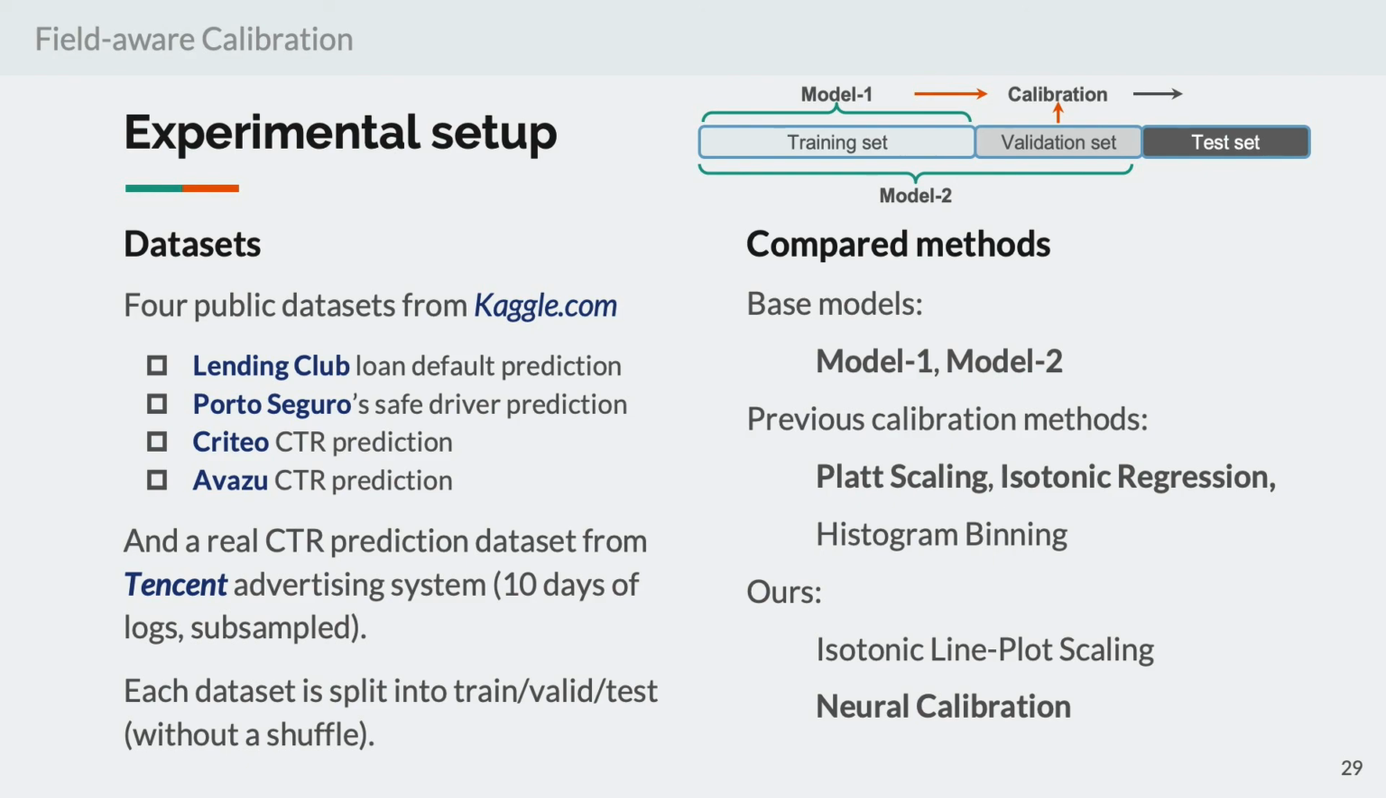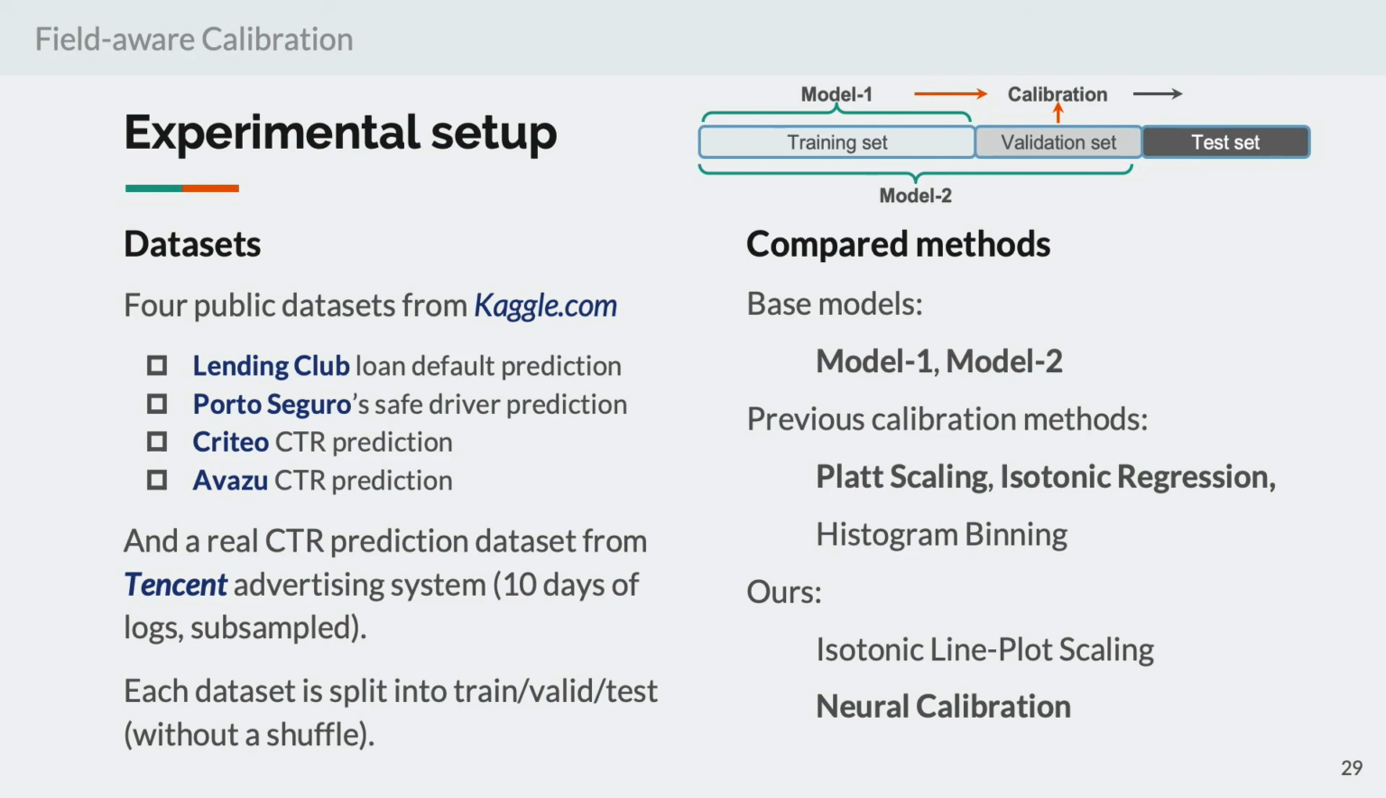For each dataset, we first train a base model, namely Model 1, on the training set. Next, on the one hand, we train the common calibration methods as well as our neural calibration on the development set, which is the validation set, based on the logits given by Model 1. On the other hand, we make a copy of Model 1 and incrementally fine-tune it over the samples from the development set. This model is called Model 2. And finally, we use a holdout test set to evaluate all the models.